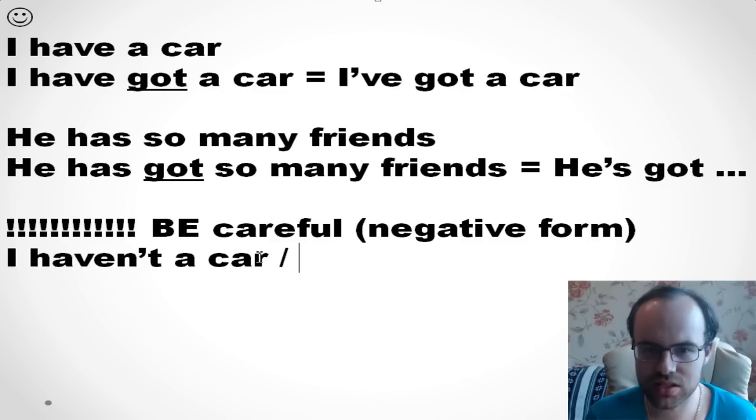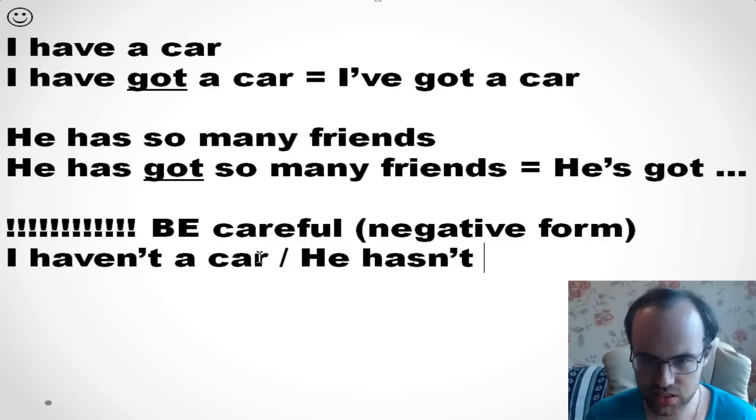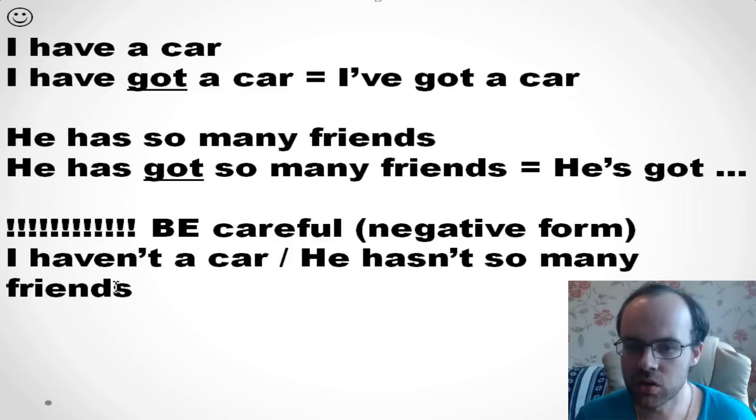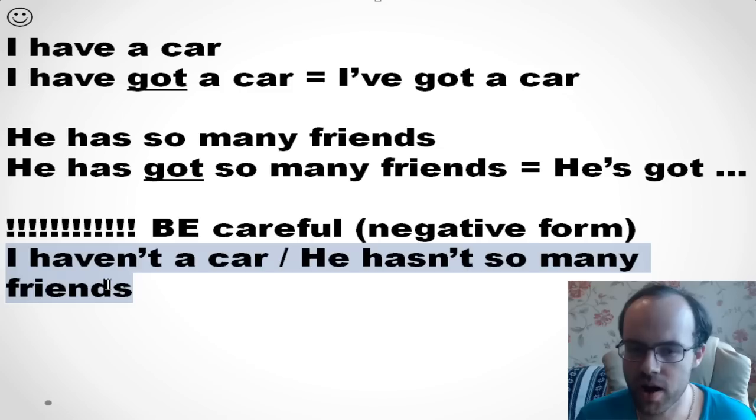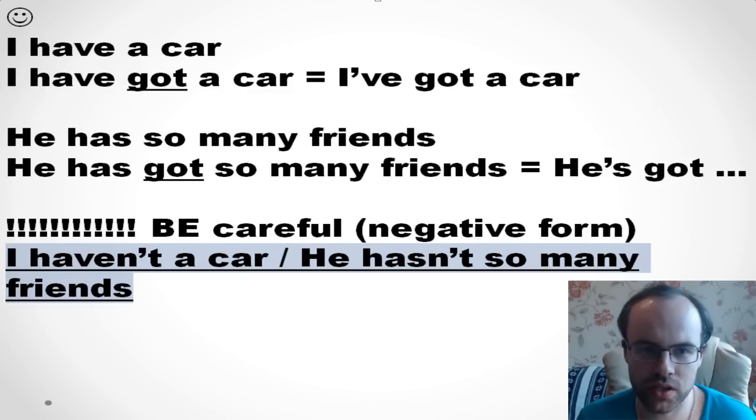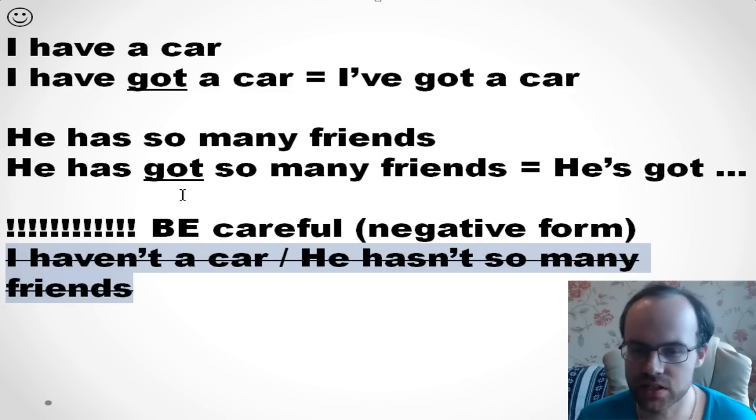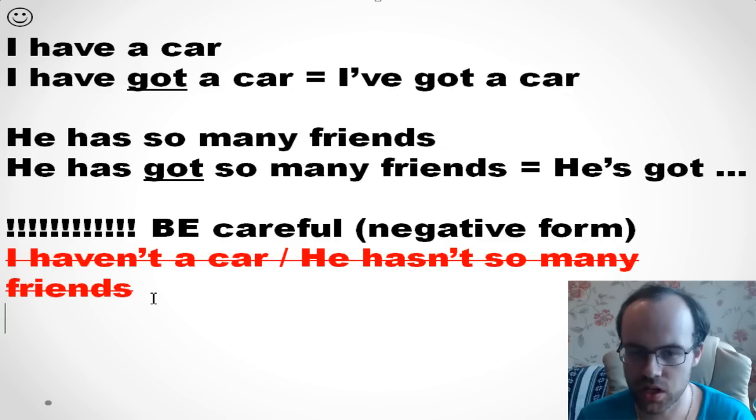Or students say, for example, he hasn't so many friends. I know that lots of students say so, but in fact we don't say so, and it's considered to be a mistake. So not this, but this. No, my friends, not this way. And really, the question is, how should we make a negative form?